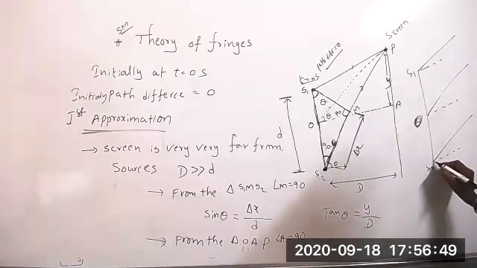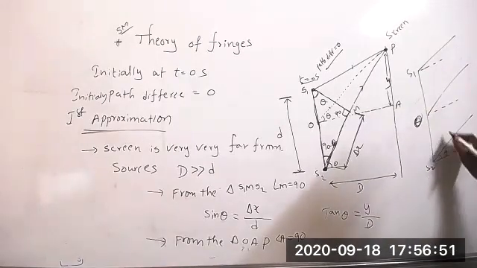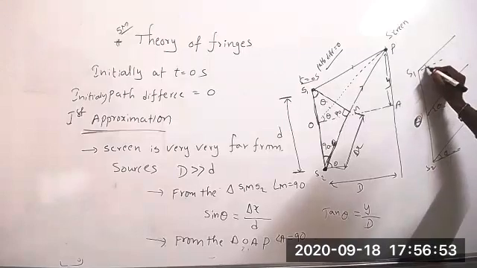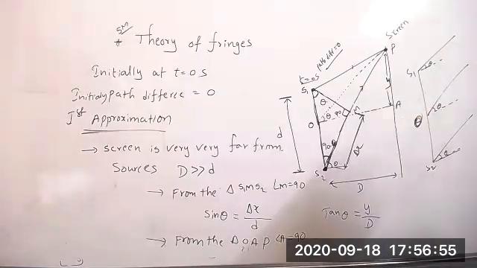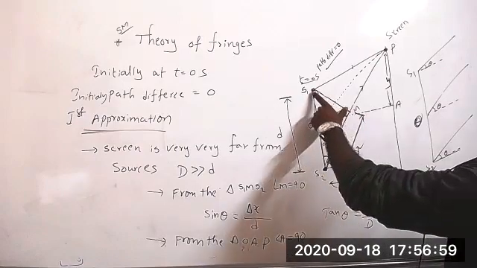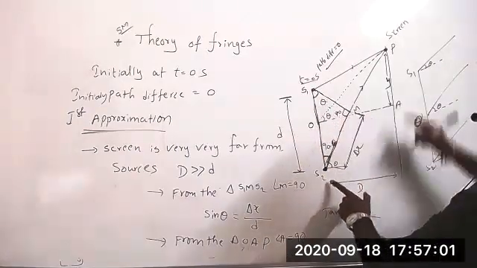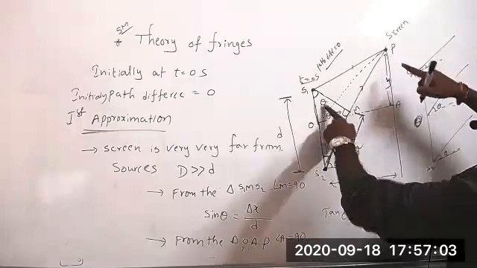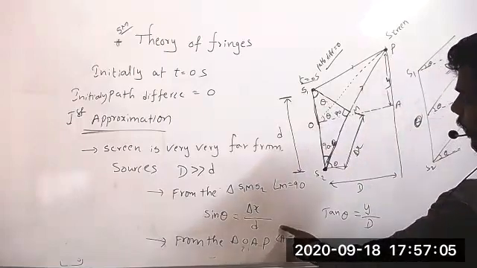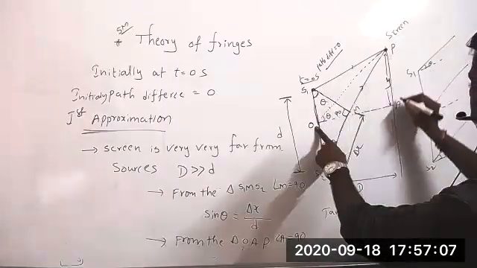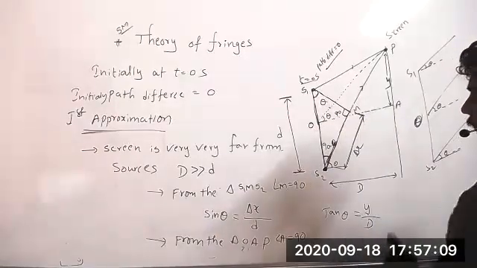Once they are parallel, if it is theta here, it is theta here also, and theta here also. From that, I have drawn one perpendicular line to S2P. From here I calculated sin theta. From this triangle, I calculated tan theta and written it.